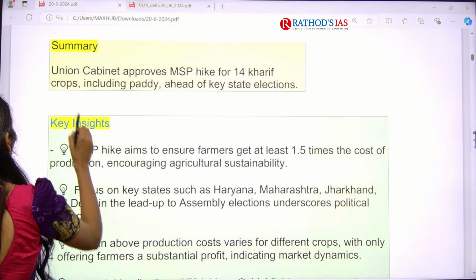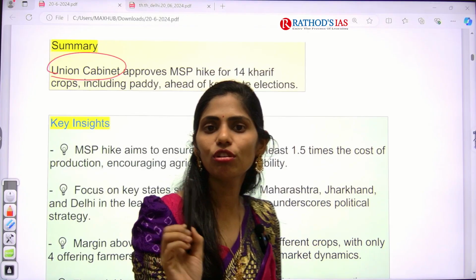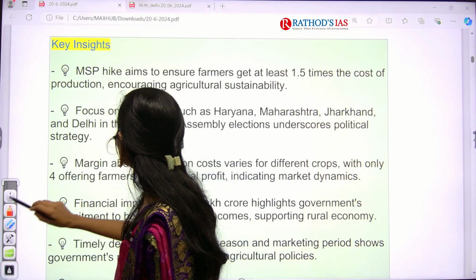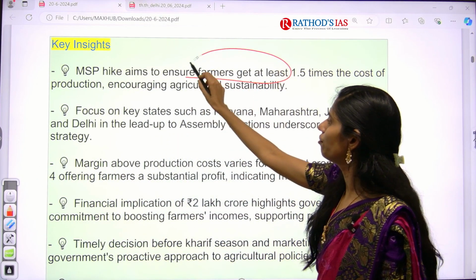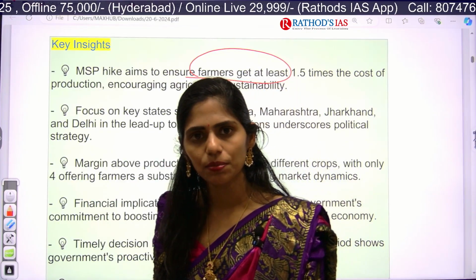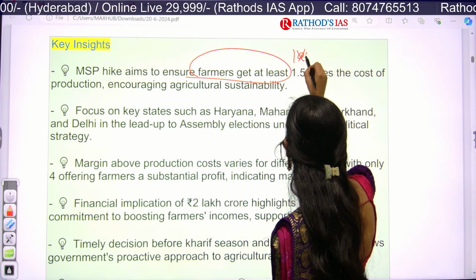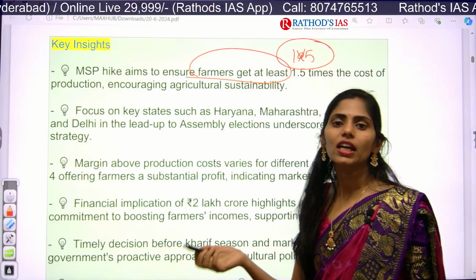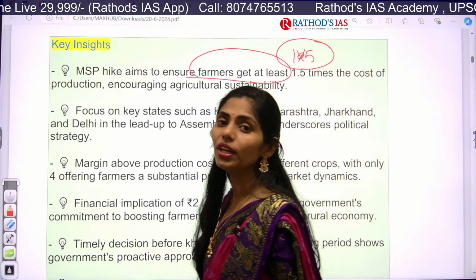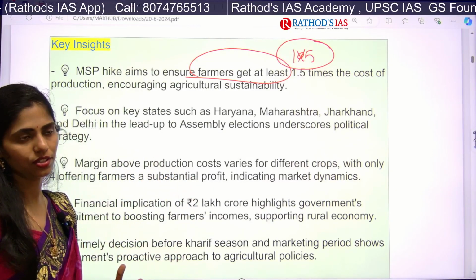The summary here is that our union government approved an increase of MSP for 14 Kharif crops. Why is there an increase of MSP? Because the government is focusing on ensuring farmers' income. Farmers invest something initially for production. The aim is that farmers get at least 1.5 times the money they invested for production. And especially the government wants to encourage agricultural stability as well as sustainability of agriculture.